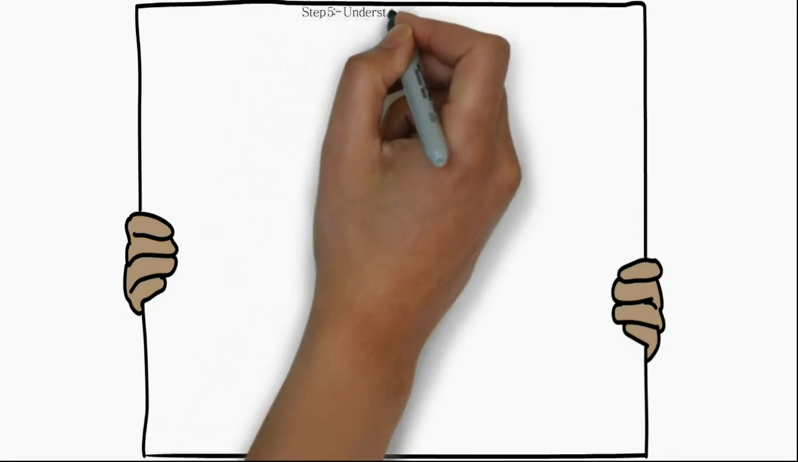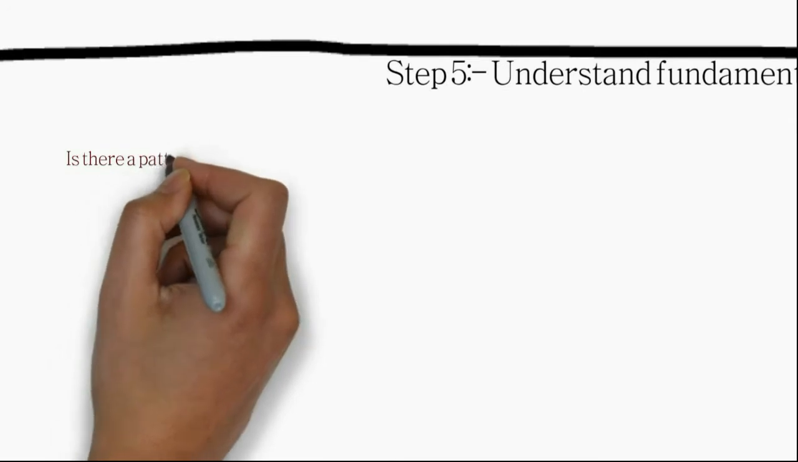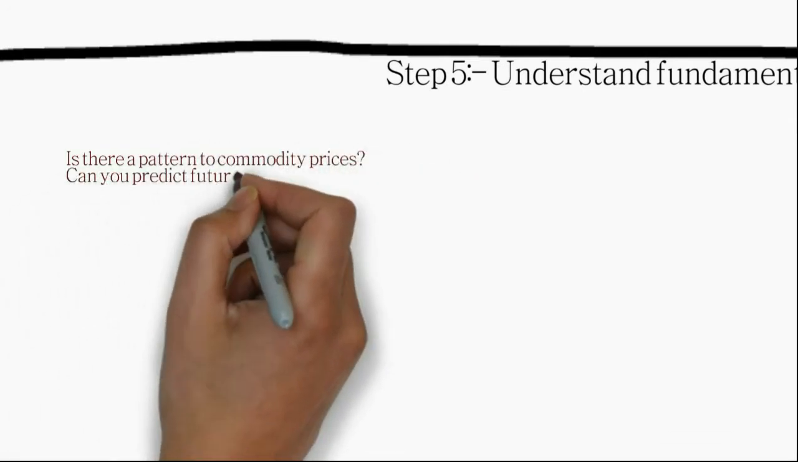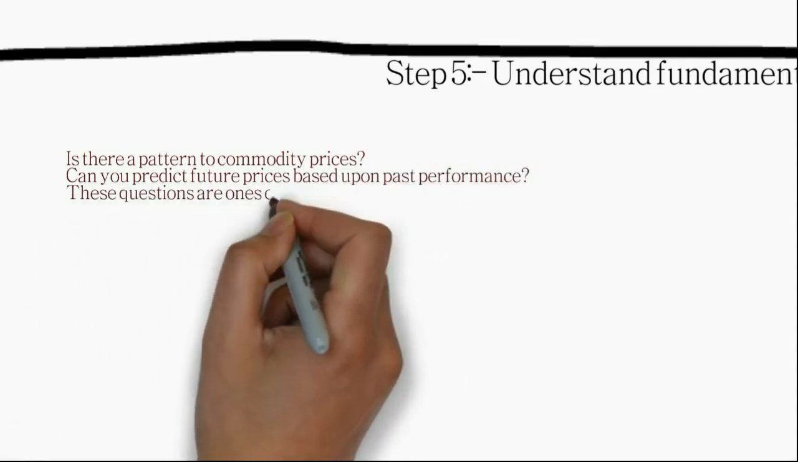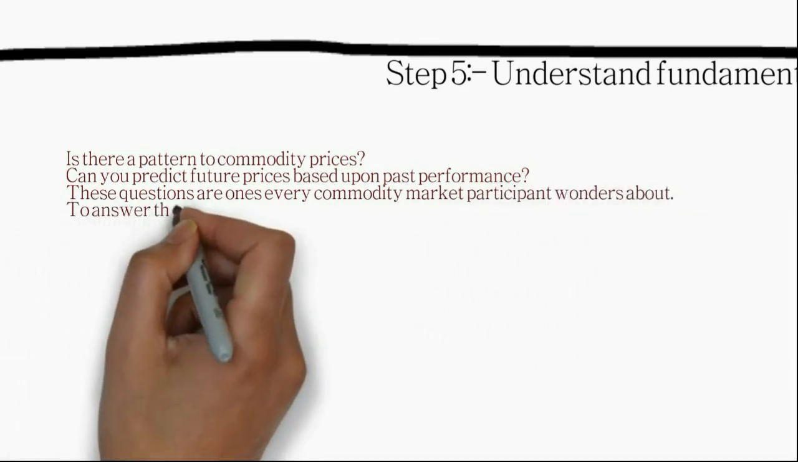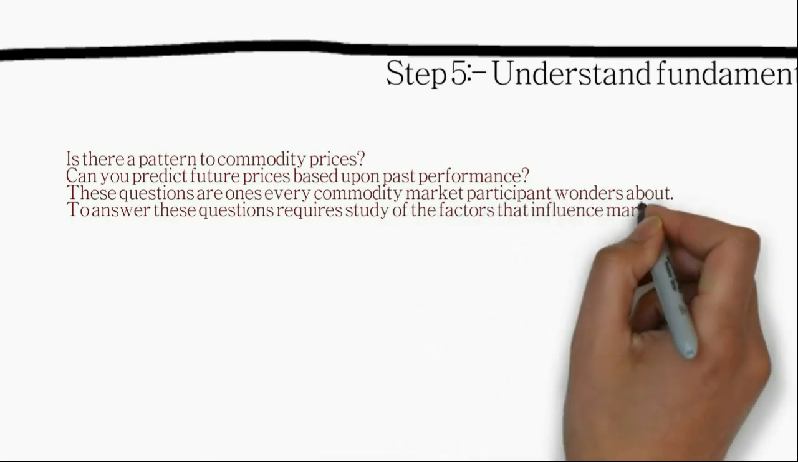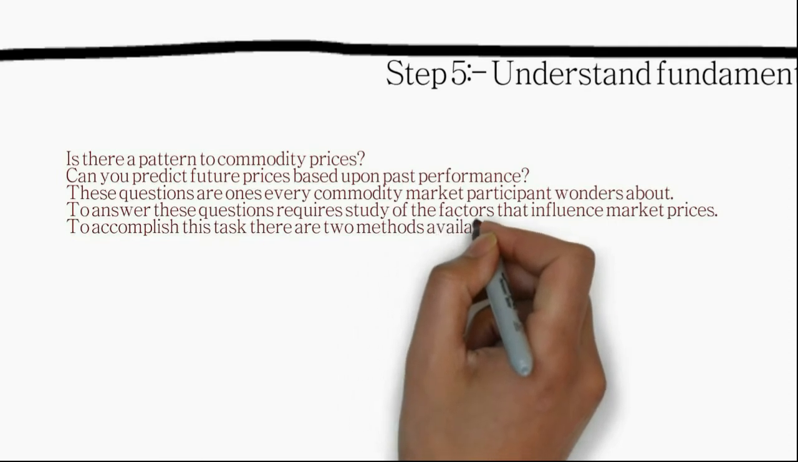Step 5. Understand fundamentals and technical. Is there a pattern to commodity price? Can you predict future price based upon the past performance? These questions are ones every commodity market participant wonders about. To answer this question requires a study of factors that influence market price. To accomplish this task, there are two methods available, fundamental and technical.